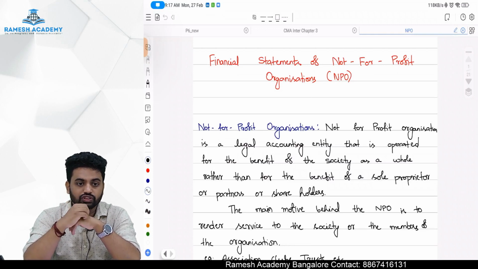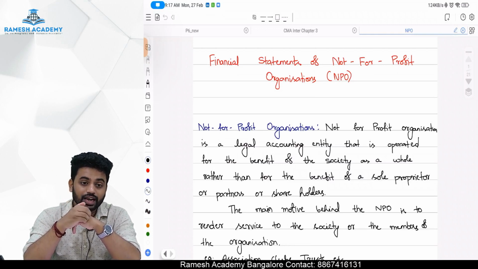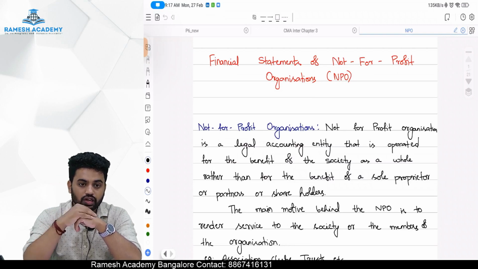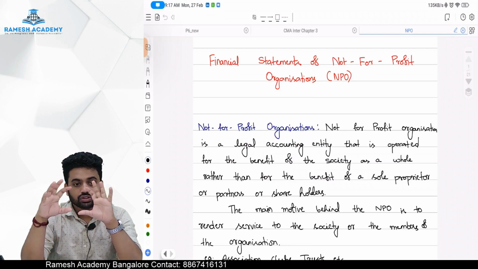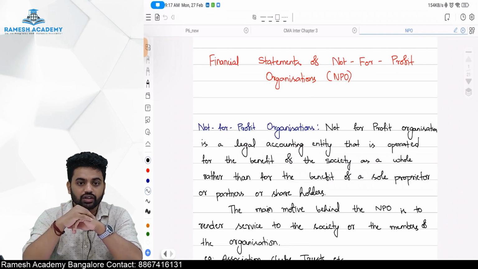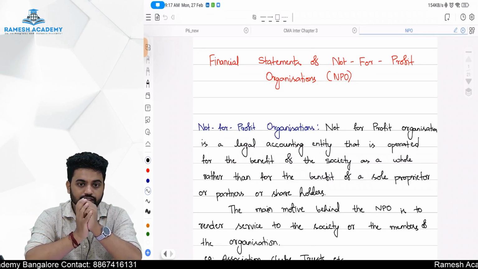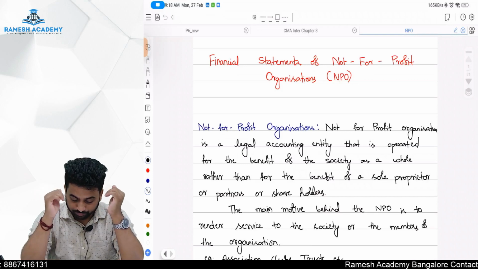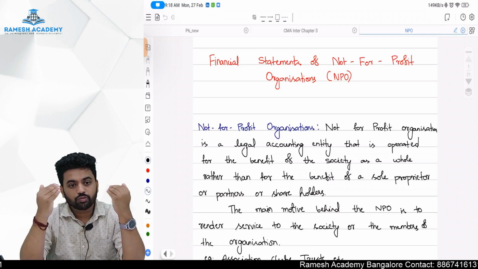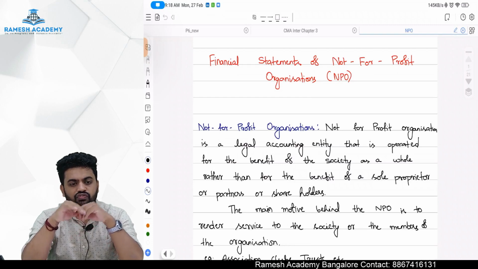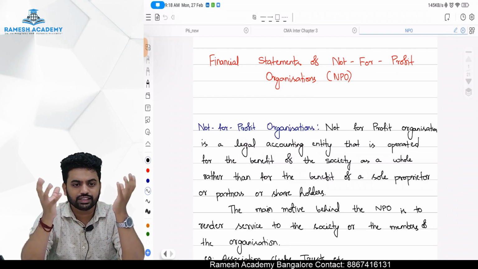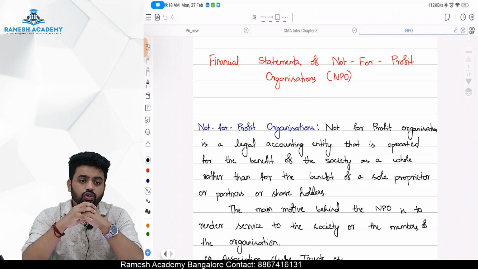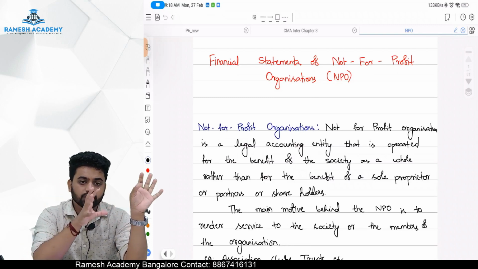For example, Infosys Foundation, Reliance Foundation, Rotary Club, your schools, colleges, right? So those organizations are called not for profit organizations. So what do you mean by not for profit organization, sir? A not for profit organization is a legal entity, a legal accounting entity whose motive is not to earn the profit,